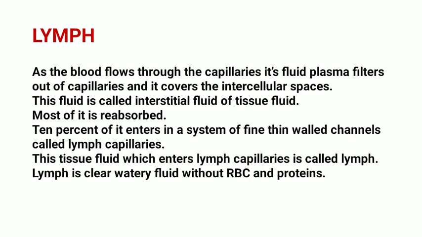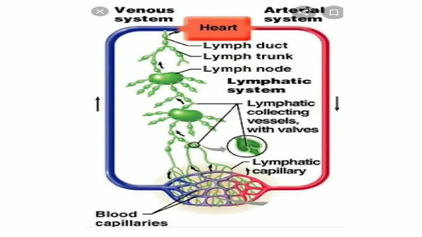the separate system of fine thin-walled channels called lymph capillaries. This tissue fluid which enters lymph capillaries is called lymph. Lymph is filtered blood. It is a clear watery fluid without proteins and RBCs that flows through the lymphatic system. It is a link between blood and tissue fluid. In this picture, we can clearly understand that from blood capillaries the fluid has entered the intercellular space and how it has entered the lymph capillary in the form of lymph.